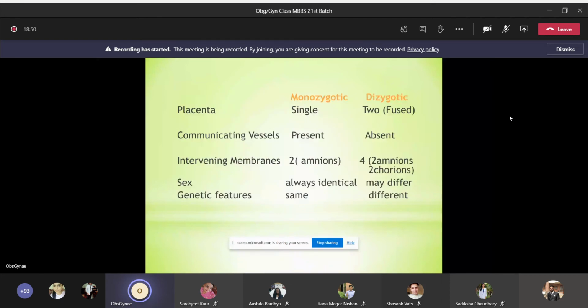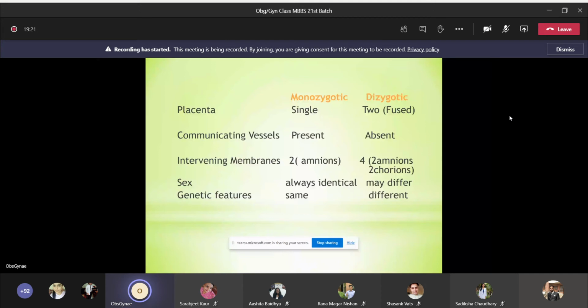How do you differentiate monozygotic and dizygotic twin? The placenta would be single in monozygotic, in dizygotic it can be two. Communicating vessels are present in monozygotic and absent in dizygotic twin. And if you look at the intervening membrane, separating membrane, in monozygotic there would be two amnion only, and in dizygotic there would be four. I told you two amnion and two chorion. Fetal sex would always be identical in monozygotic twin. It may be different in dizygotic.